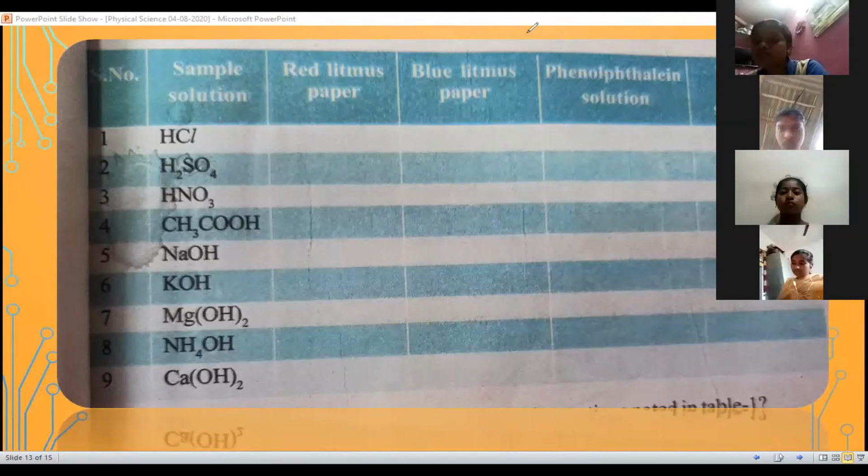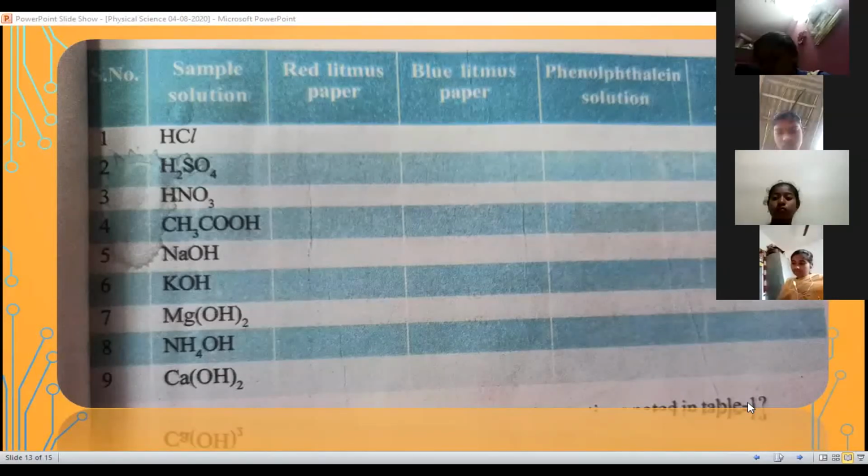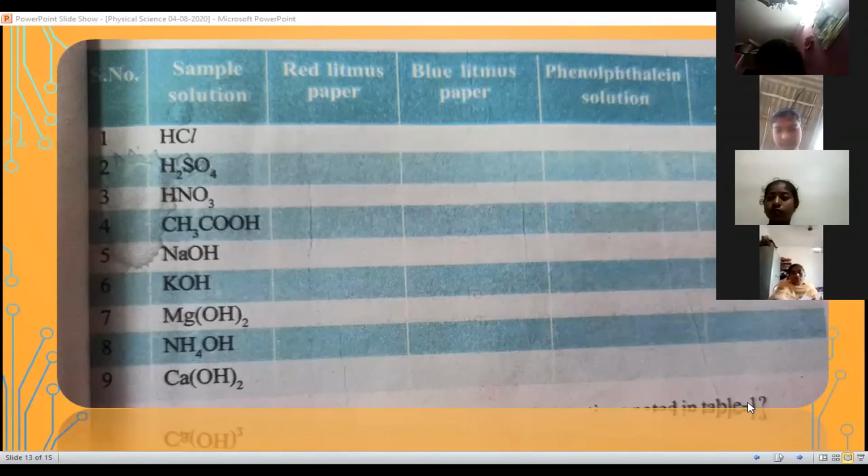In today's class, we discussed what acids and bases are, and how we can identify acids and bases with indicators. Indicators are of three types: natural indicators, synthetic indicators, and olfactory indicators. Are there any doubts? Tomorrow, in the next class, we will discuss the chemical properties of acids and bases. These are very important for examination purposes. We continue tomorrow. Are there any doubts?